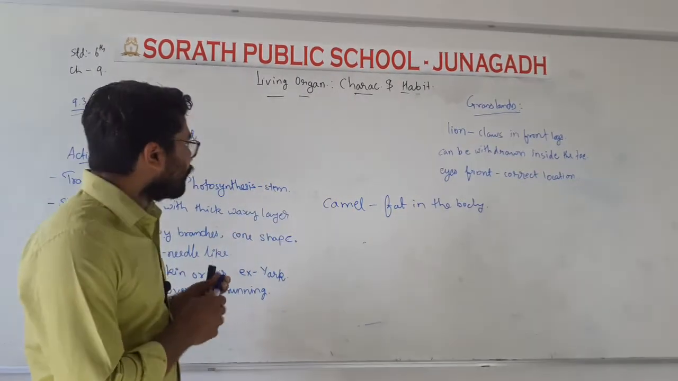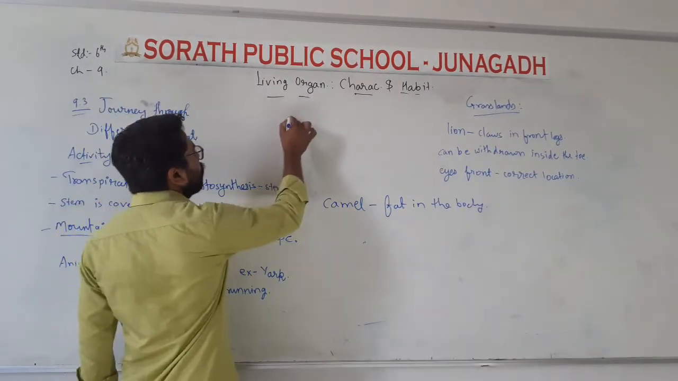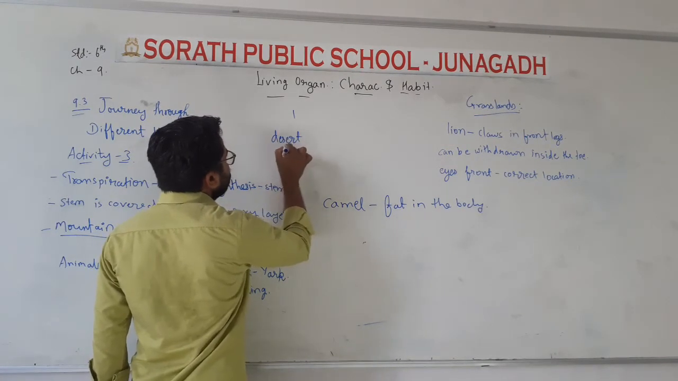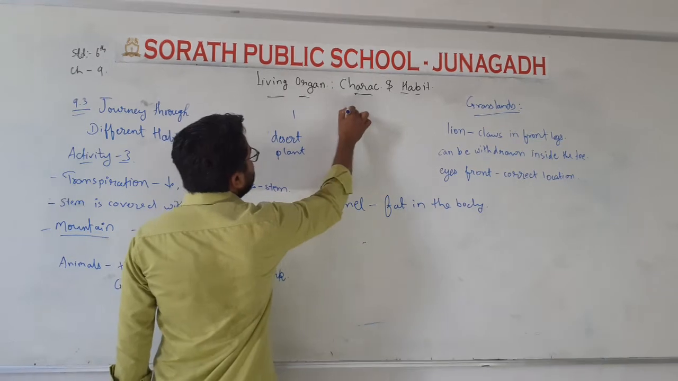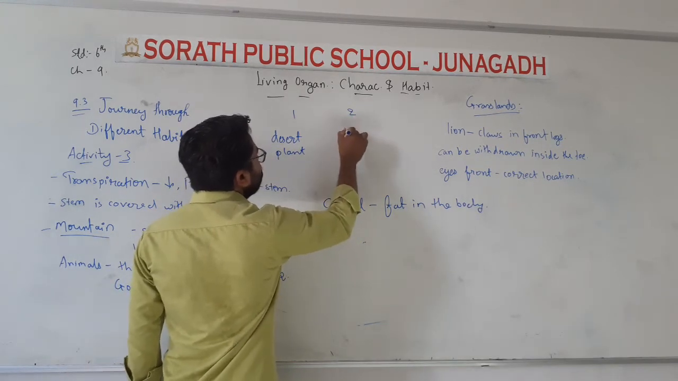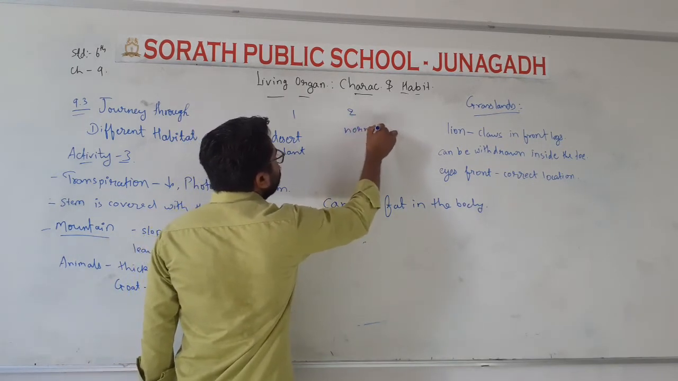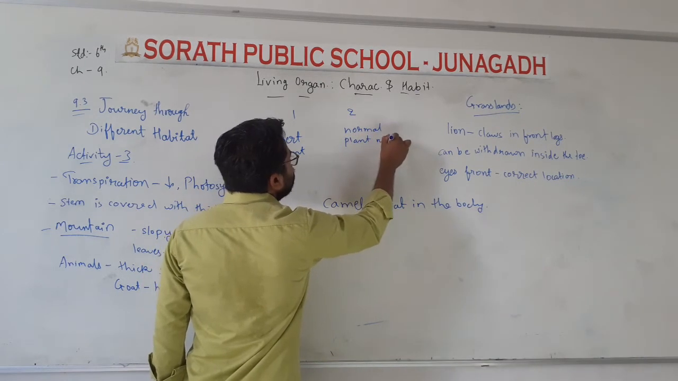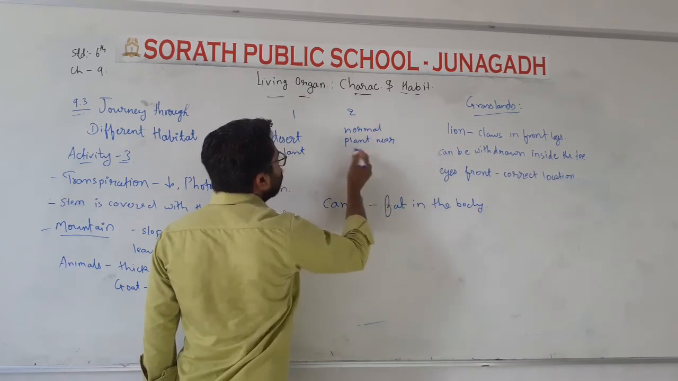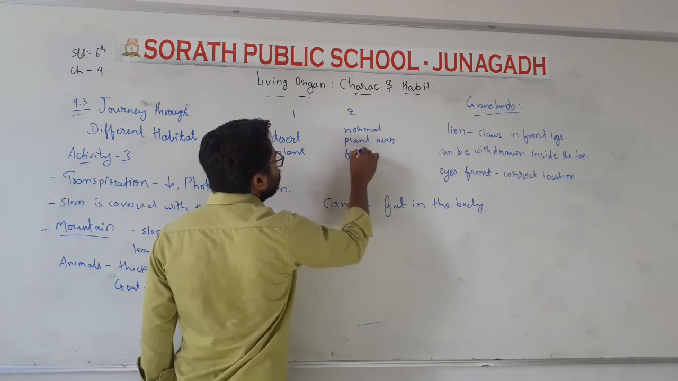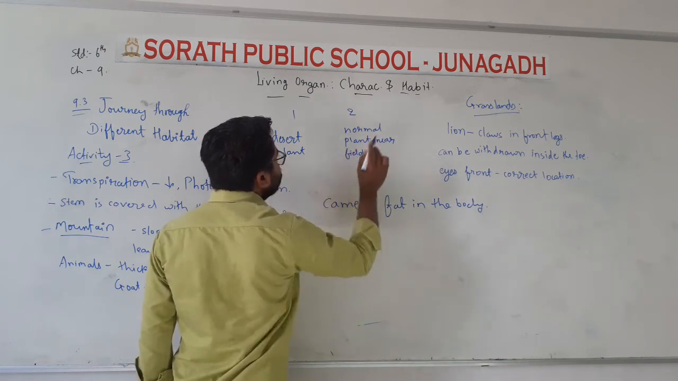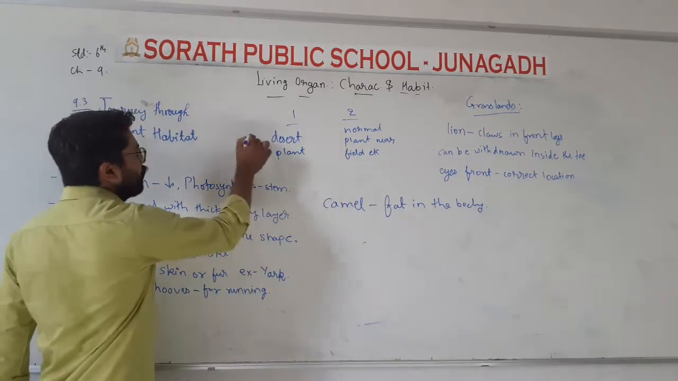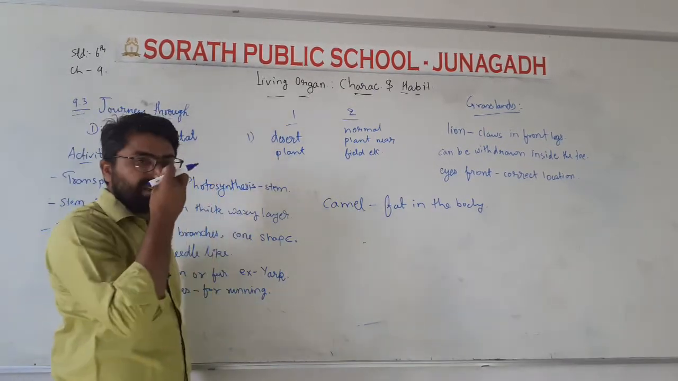Now, taking two plants, one is a desert plant and the second one is our normal plant which grows near our home or house or field. The first point is this: you have to take these two things.